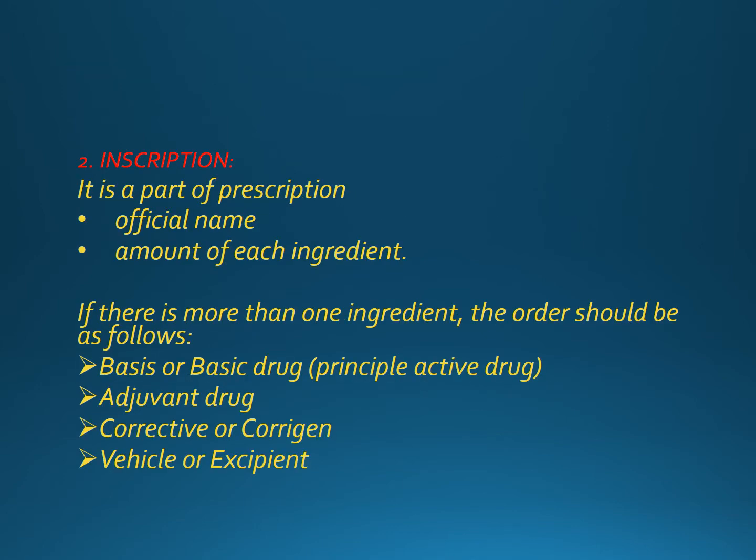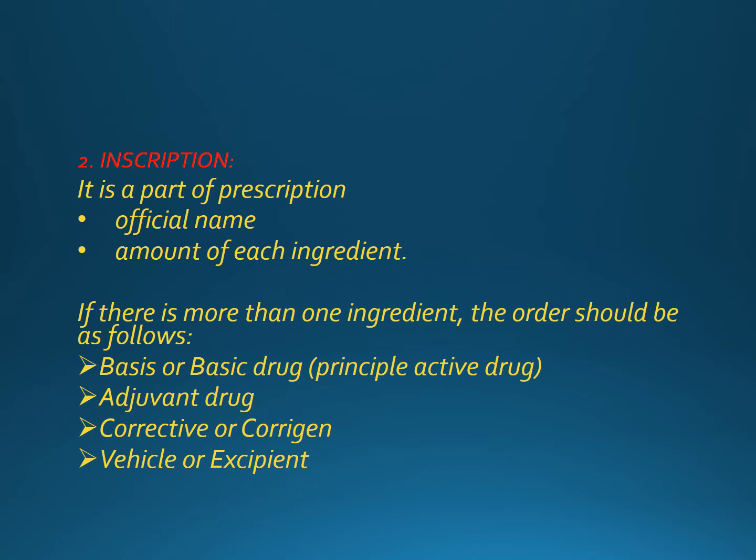So the next part of the prescription is inscription. So what does inscription contain? The first part which we have seen is superscription. Now is inscription. It is the part of the prescription where we have the names of drugs, along with the diagnosis and what all are the drugs to be given to the patient.